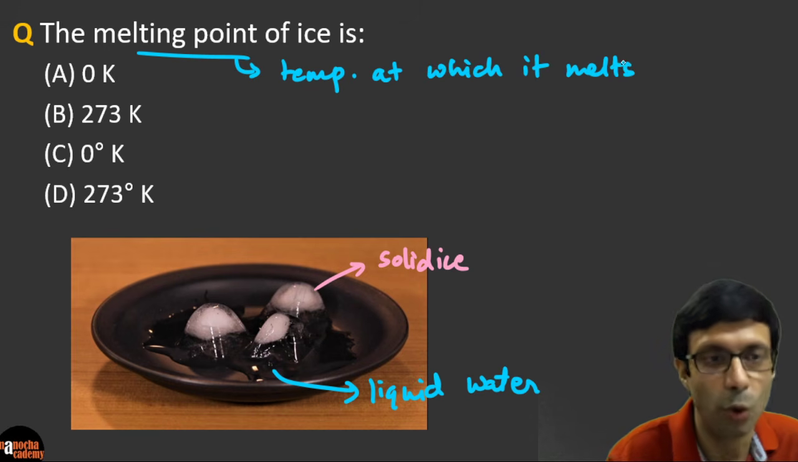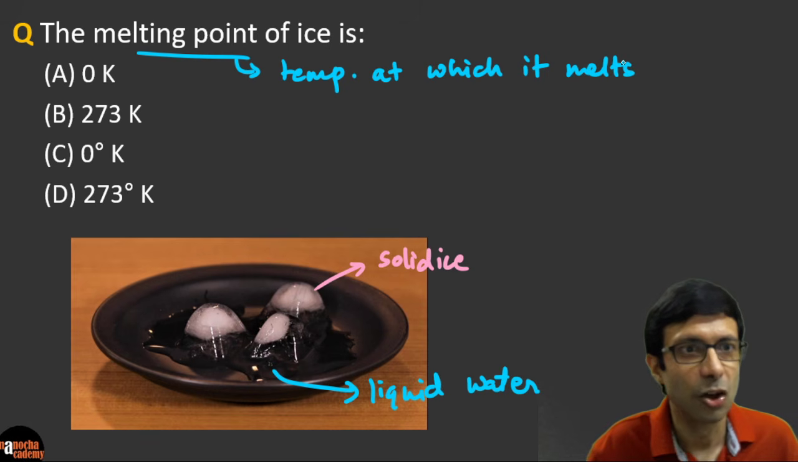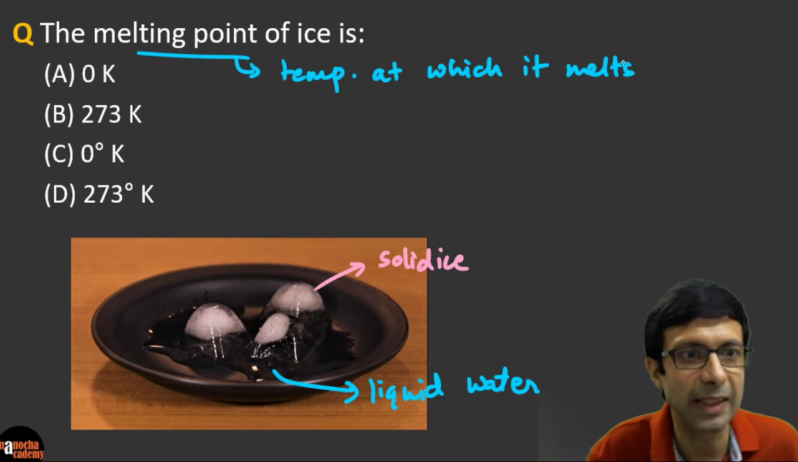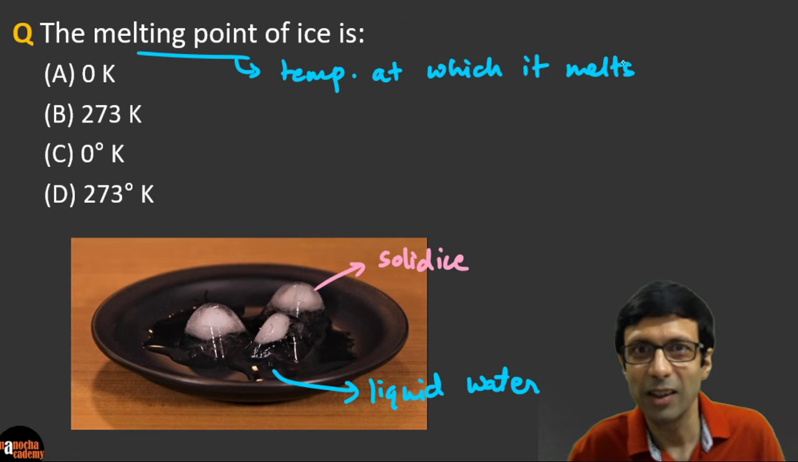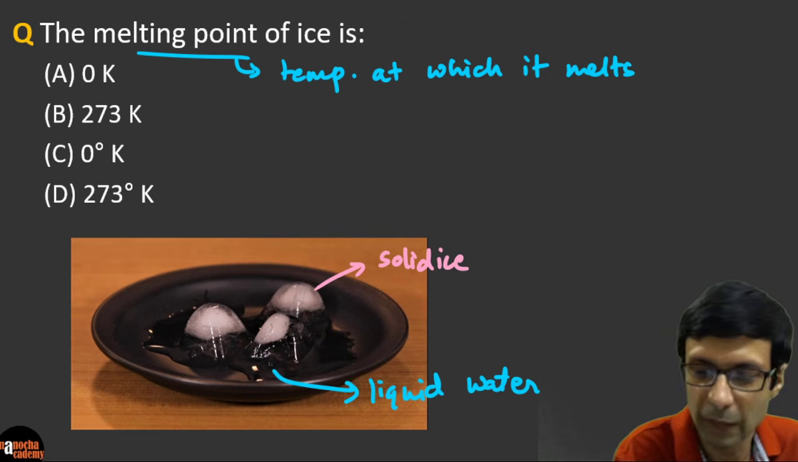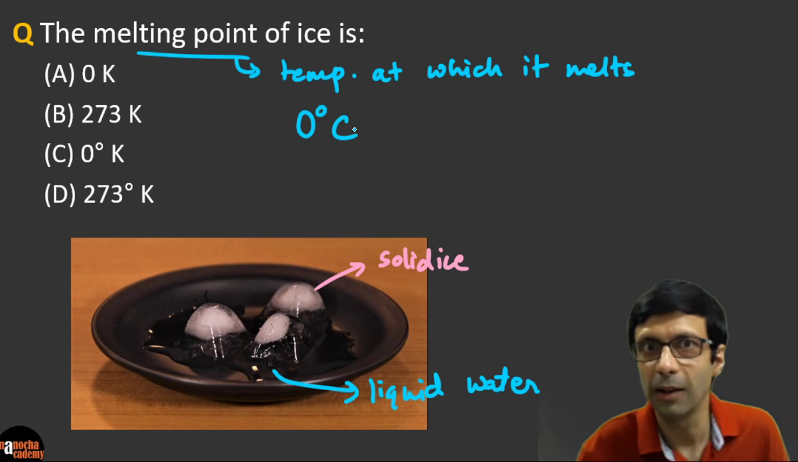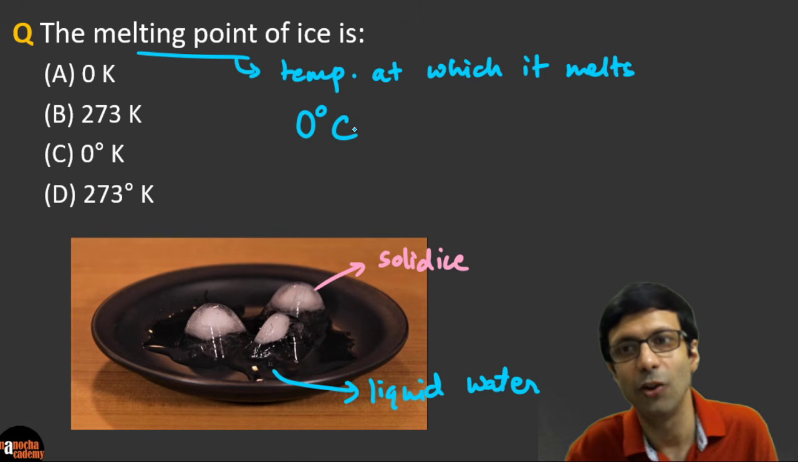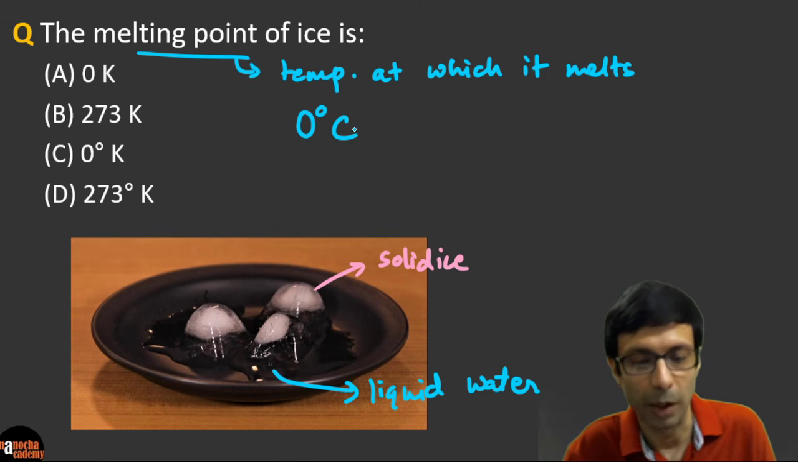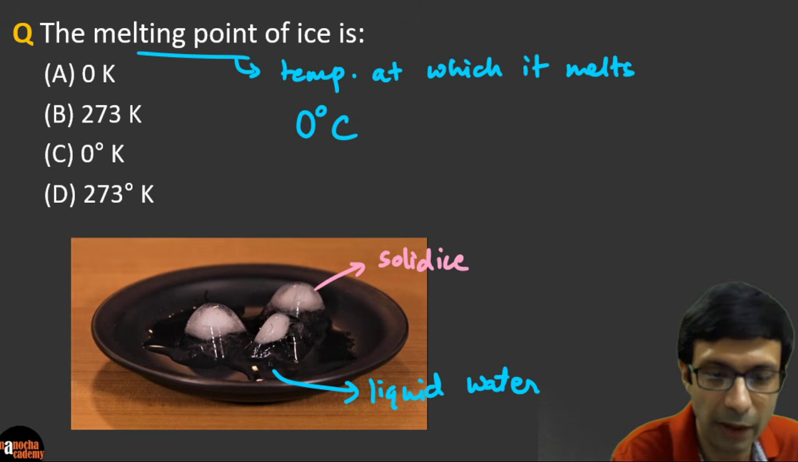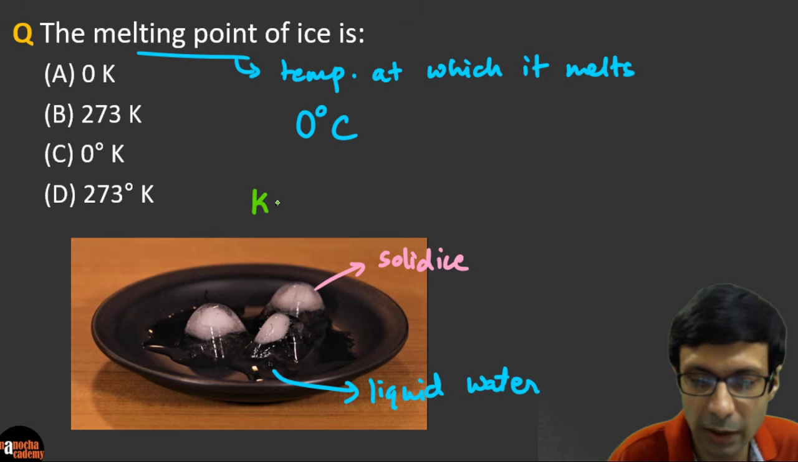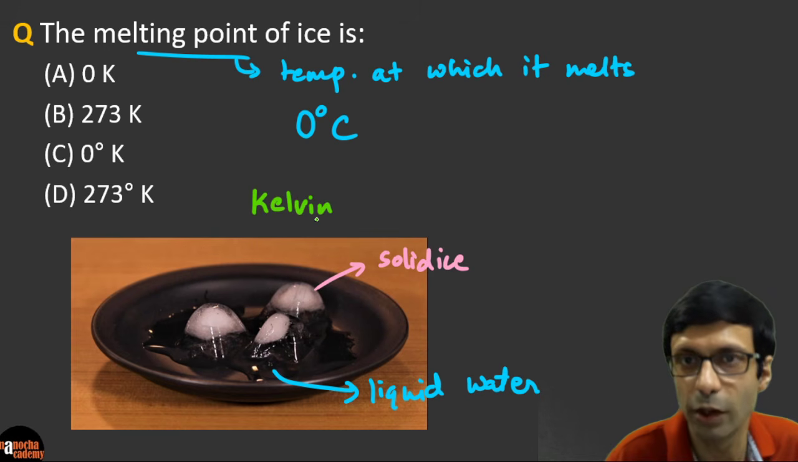Right? So what is the melting point of ice? I see a lot of answers here. Some are saying D, B, C. Okay, so there's some confusion here. Look at the options carefully. We definitely know that the melting point of ice is 0 degrees Celsius, right? I think all of you know that because ice melts at 0 degrees Celsius. But the question is, the unit used here is Kelvin, which is the SI unit of temperature.